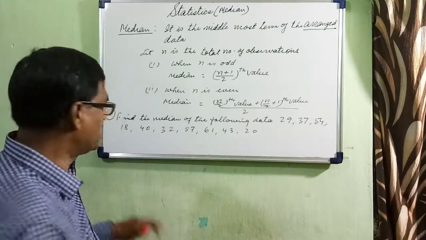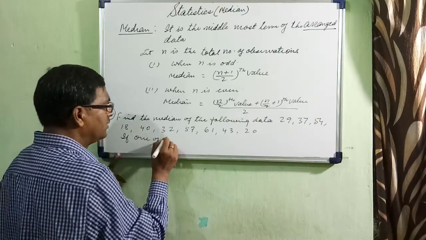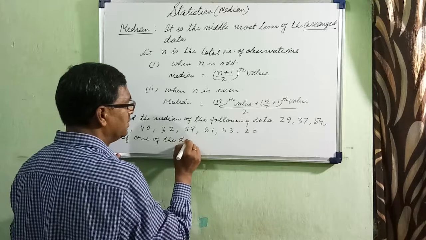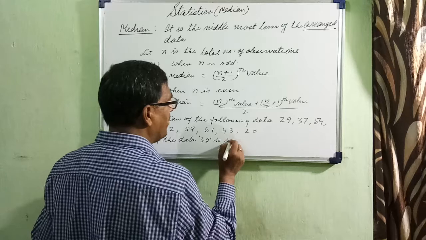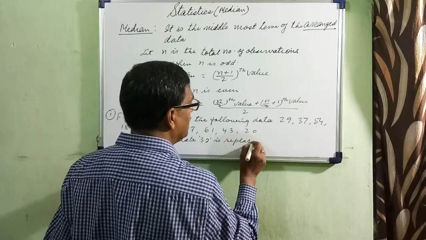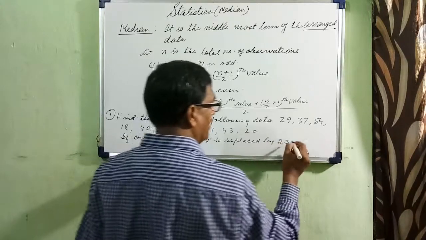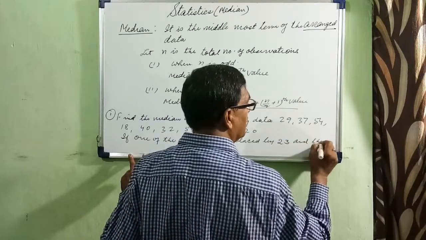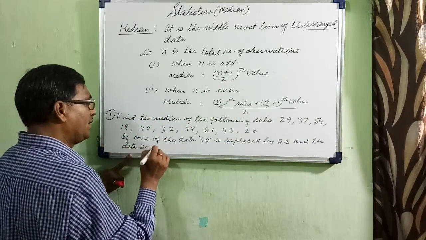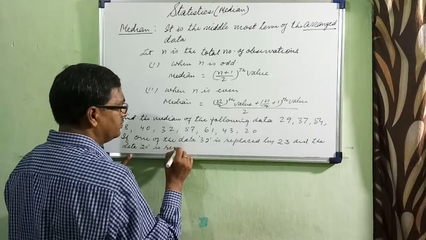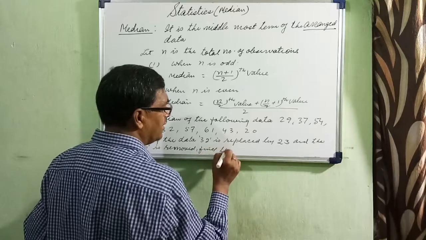I am adding one more question. If one of the data, 32, is replaced by 23 and the data 20 is removed, find the new median.